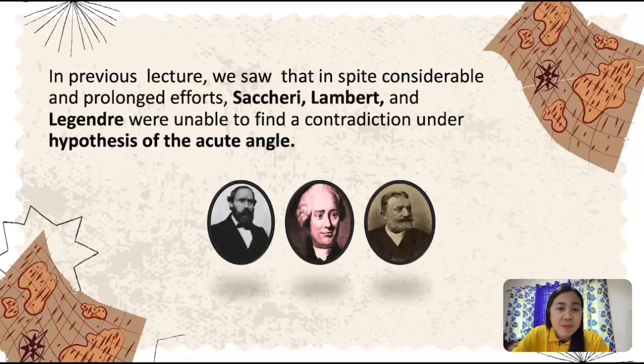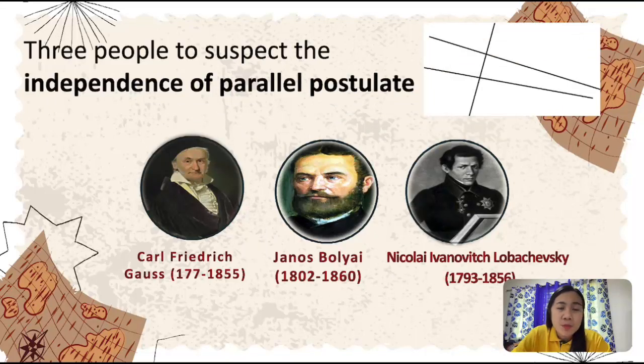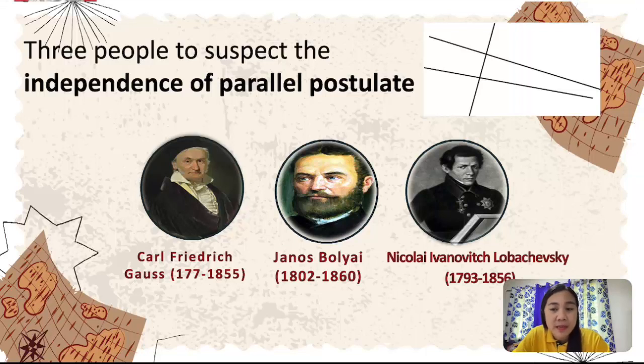We saw that in spite of considerable and prolonged efforts, Saccheri, Lambert, and Legendre were unable to find a contradiction under the hypothesis of the acute angle. These are the three people who began to suspect the independence of the parallel postulate. So we have here Gauss, Bolyai, and Lobachevsky. Here comes the 19th century, the peak of the quest for the solution to the renowned problem regarding the proof of the fifth postulate of Euclid.